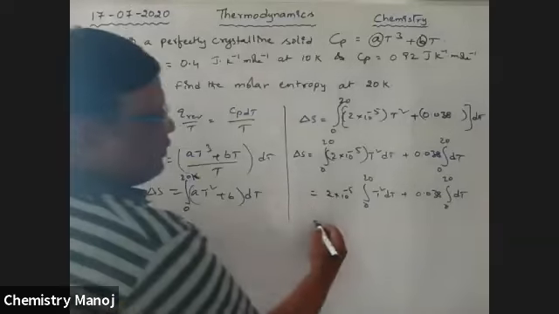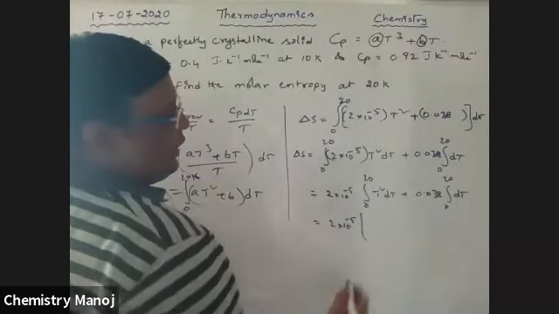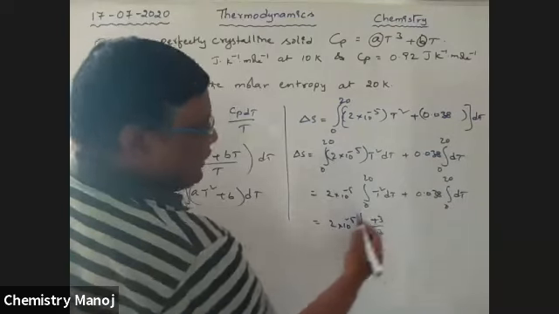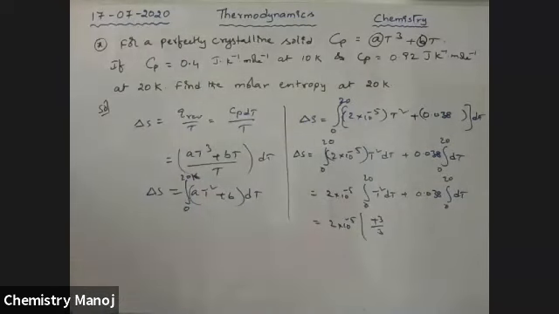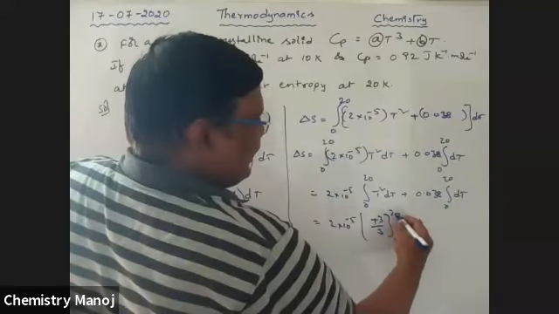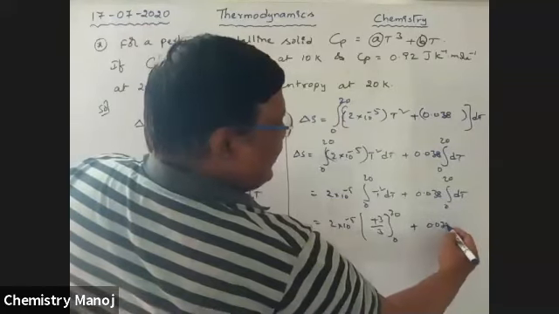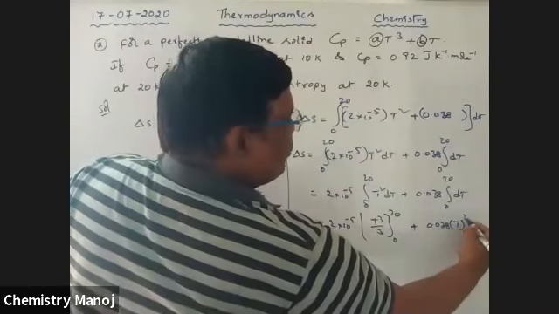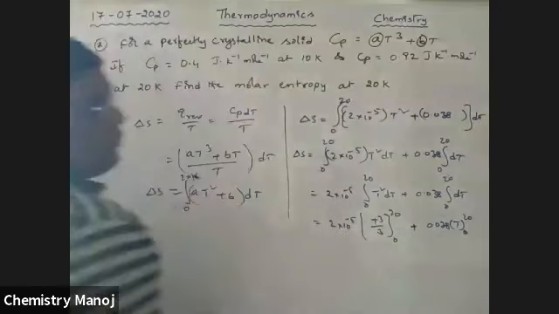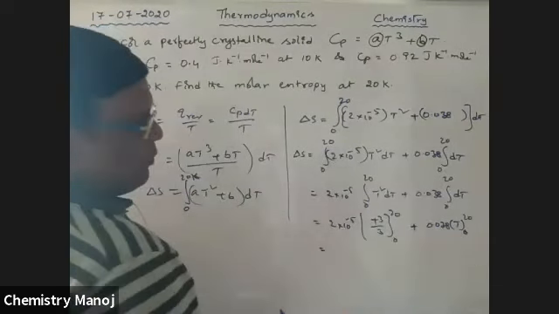Now integrate. So 2 into 10 power minus 5, the integral of T square dT is T power 3 by 3, from 0 to 20, plus 0.038 times T from 0 to 20. Substitute those values: upper limit minus lower limit.